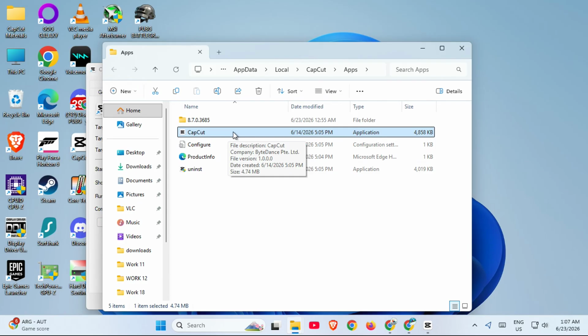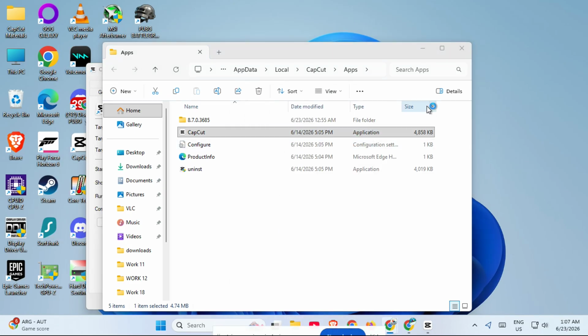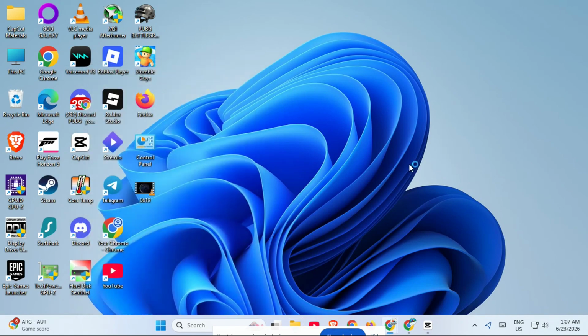Right-click on CapCut.exe and choose Run as Administrator. Running it with admin permissions can often fix startup issues caused by blocked access, missing privileges, or a bad shortcut. If CapCut opens normally this way, then the issue may simply be with how the app was launched before. If that still does not work, move on to the next fix.